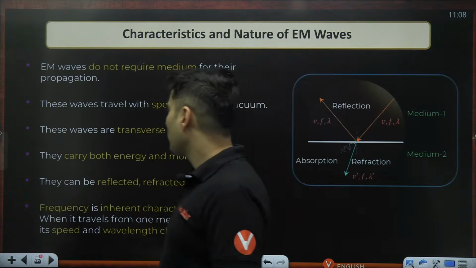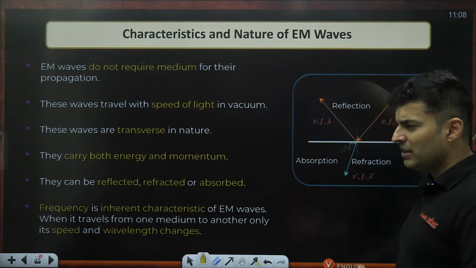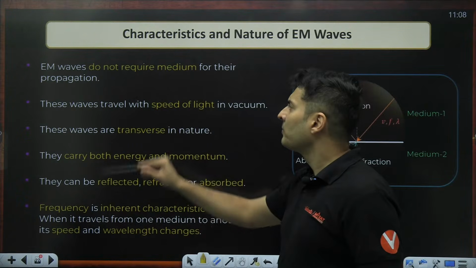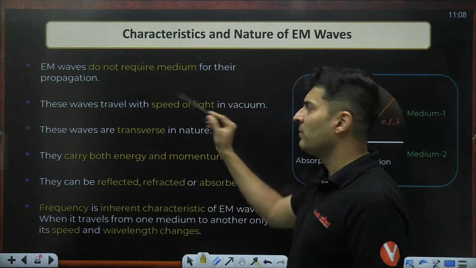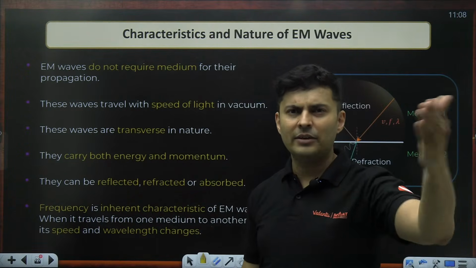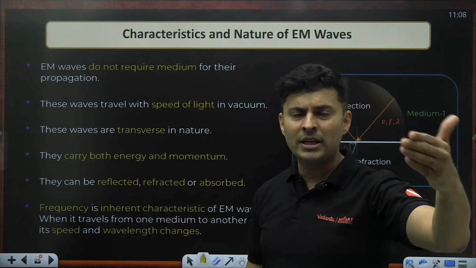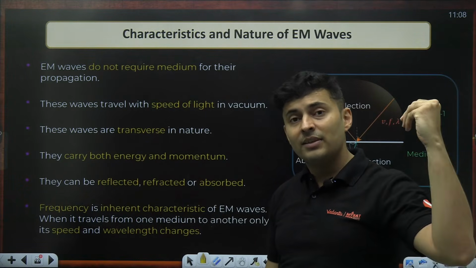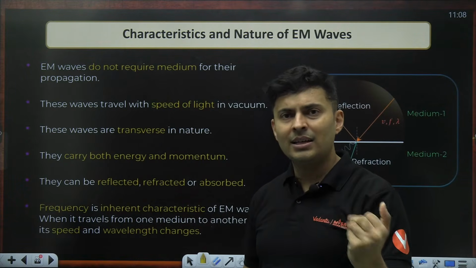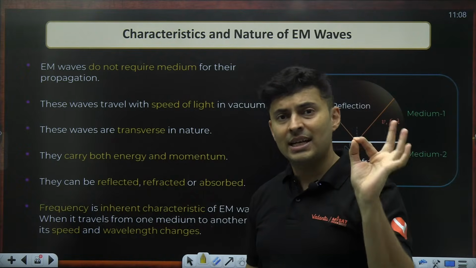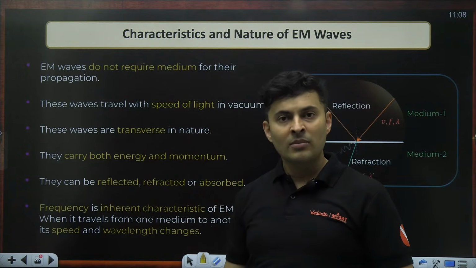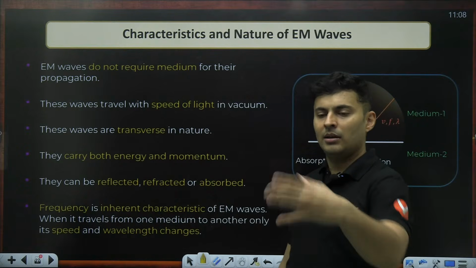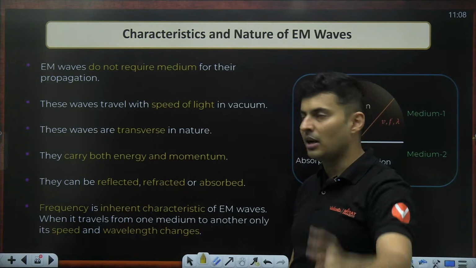That's standard, so some basic properties will go through it. It is very theoretical. I'm pretty sure you know about this. Still, electromagnetic waves do not require a medium, which is obvious. The light from the sun travels so many lakhs of kilometers, but there is nothing in between. It's vacuum. But even if there is something, it does not matter. Yeah, it will become slower, but it can still travel inside a medium. But medium is not a necessity. Even without medium, it can travel.